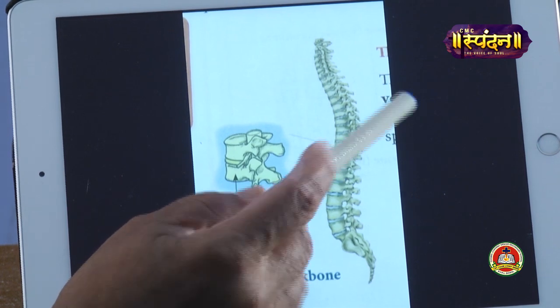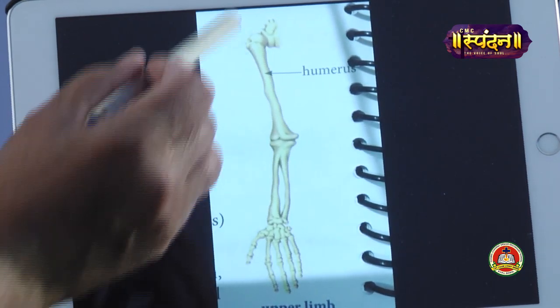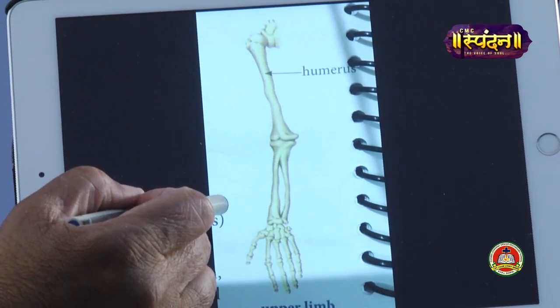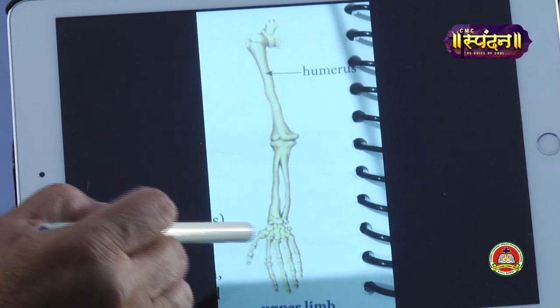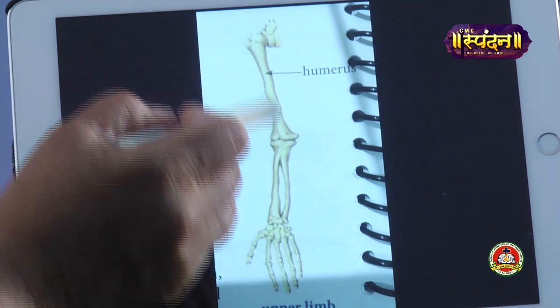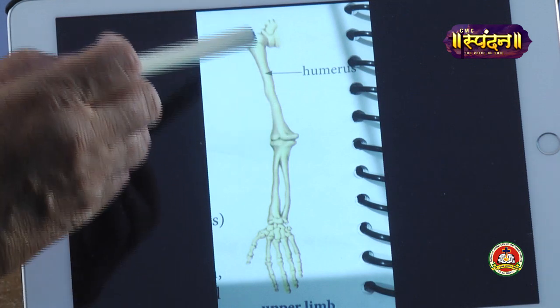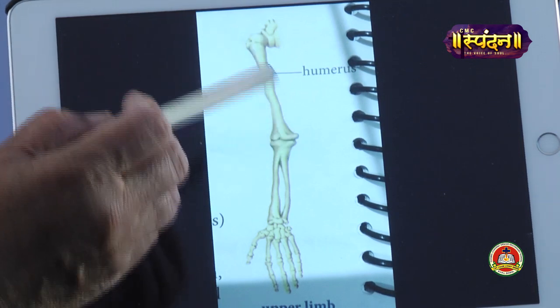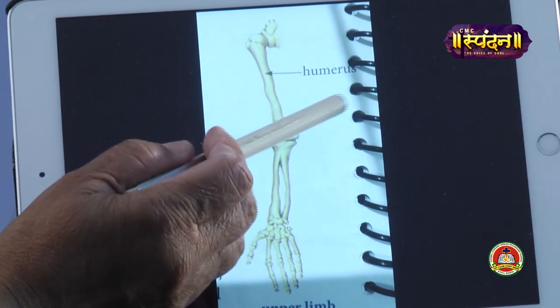Next we come to the next important part of our skeleton, and that is the limbs. We have two pairs of limbs, the upper limbs and the lower limbs. This is the picture of the upper limb, and you can see the first long bone from your shoulder till your elbow. The name is humerus.